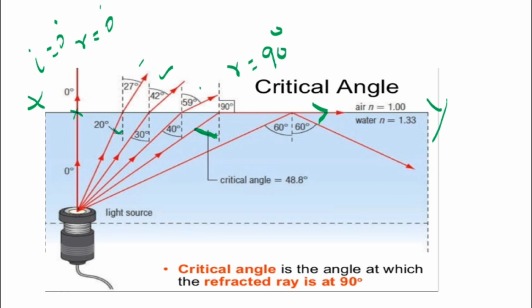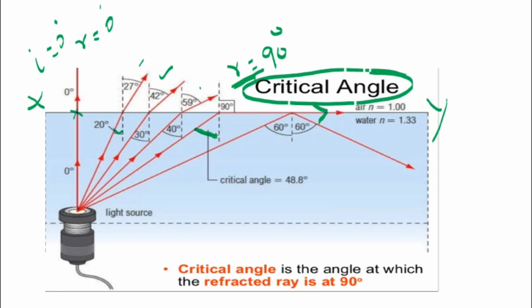Okay, so here for water, when a ray of light is entering from water to air, the critical angle is actually 48.8 degrees. This is the angle for which the refracted ray just grazes the line of separation, or you can say for which the angle of refraction is 90 degrees. That angle you call the critical angle, right?